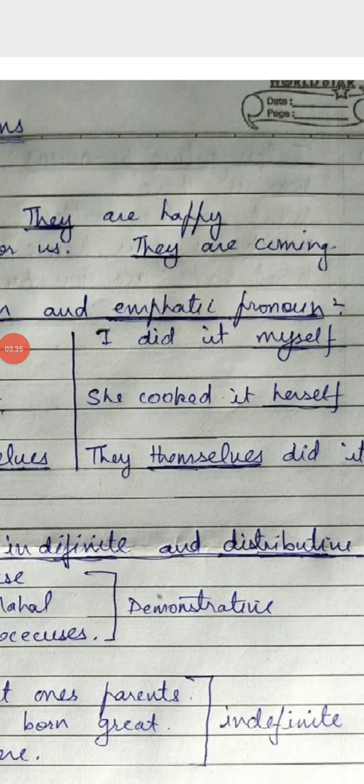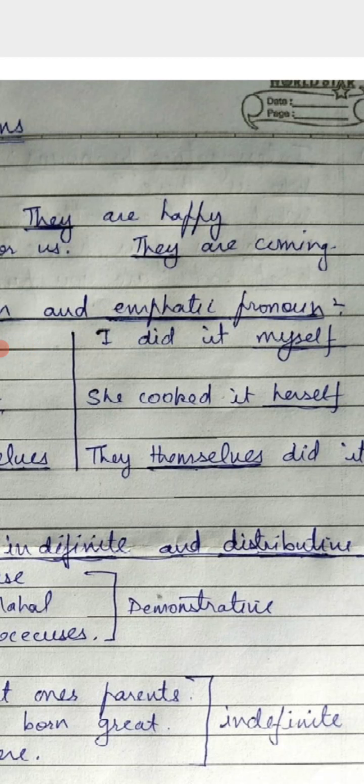Next, in the same category, we have emphatic pronoun. Emphatic pronouns are used to lay emphasis on the doer. Emphatic pronouns are the pronouns which lay emphasis on the pronoun itself. For example, I did it myself. Now what is the meaning of this sentence, I did it myself? मैंने खुद ने ये काम किया है. The idea is to emphasize the work done by I. So this word myself is emphasizing on I. So it is emphatic pronoun.